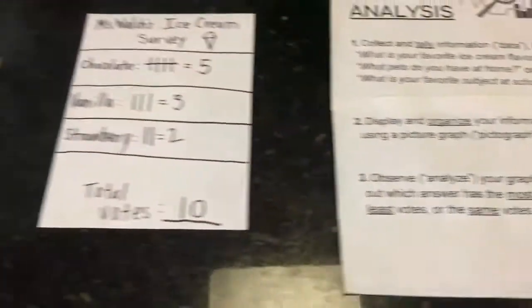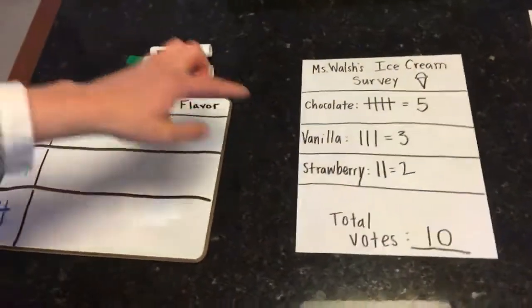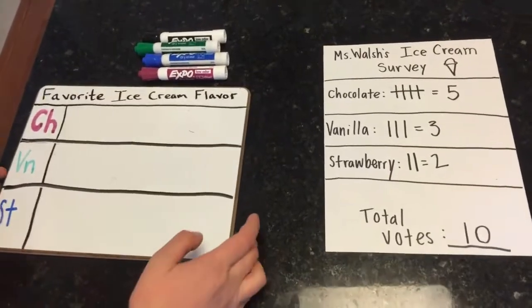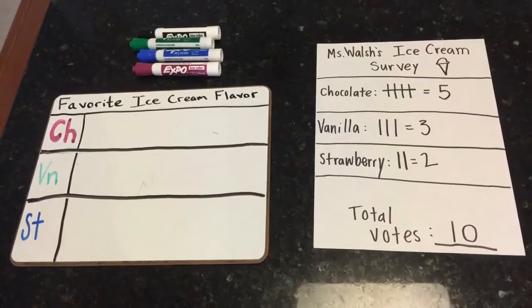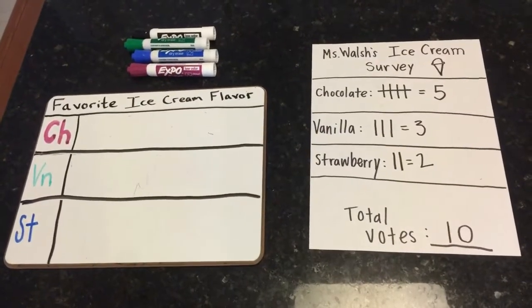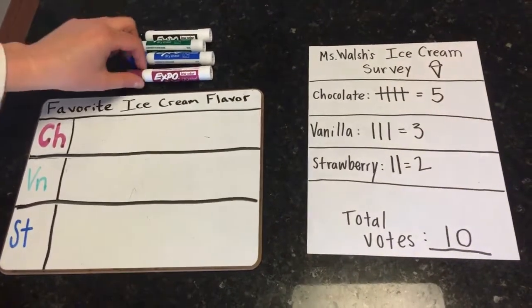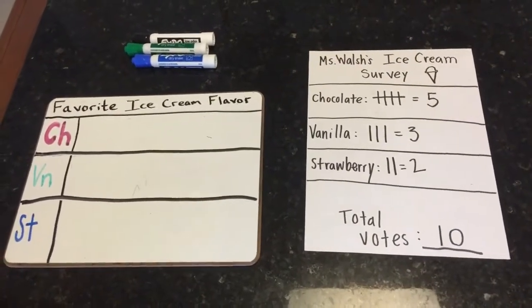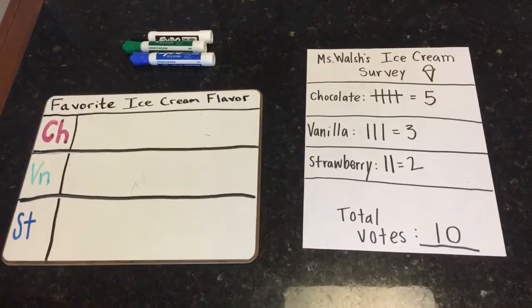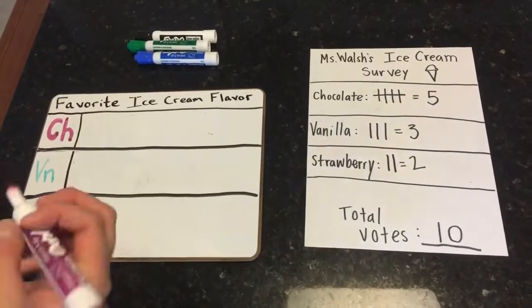So here's my ice cream survey. I'm going to take these numbers and put them on a picture graph. So, Mr. Lucian, how many votes did chocolate get? Chocolate got 5 votes. All right, so if we're doing an ice cream survey, I think I should use ice cream cones as the picture.